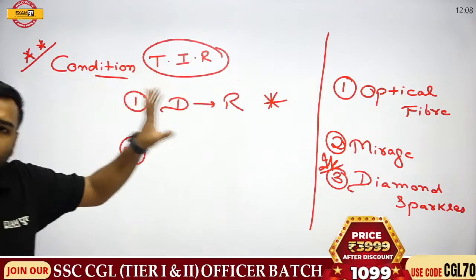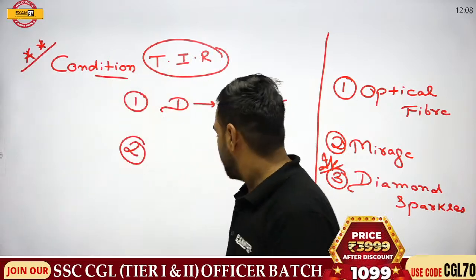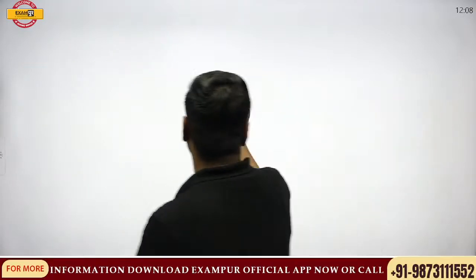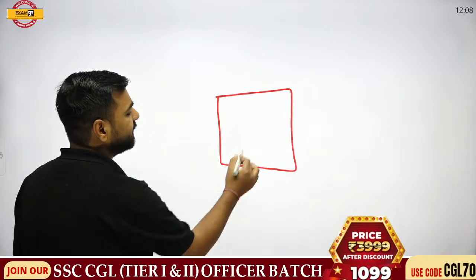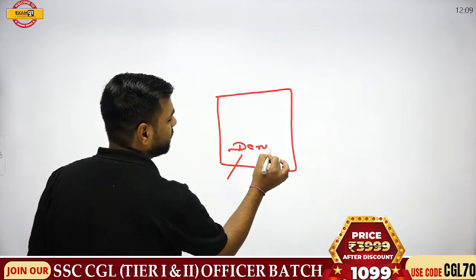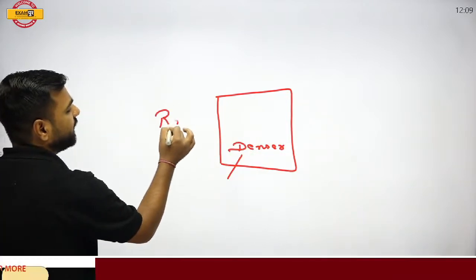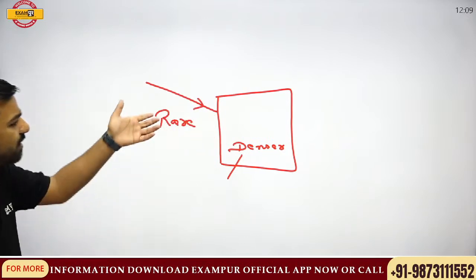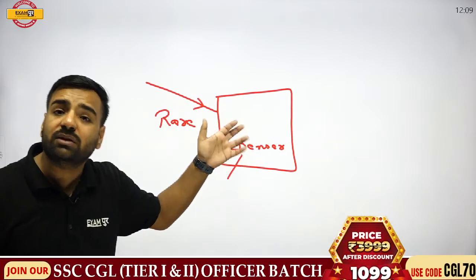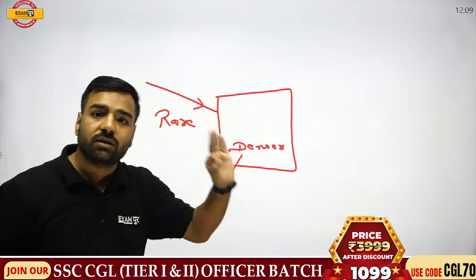Fine. Now what is happening here? Let's have a look. If I talk about diamond, we are aware this is actually glass. We'll say that this is a denser medium in comparison to the air, right? So when the light is traveling from rare to denser, you must be thinking, sir, how is TIR occurring? It's not about that. What happens?